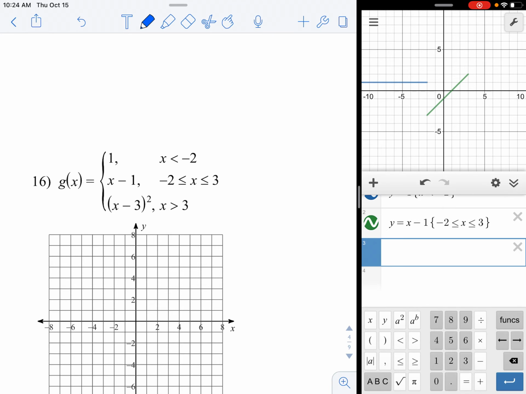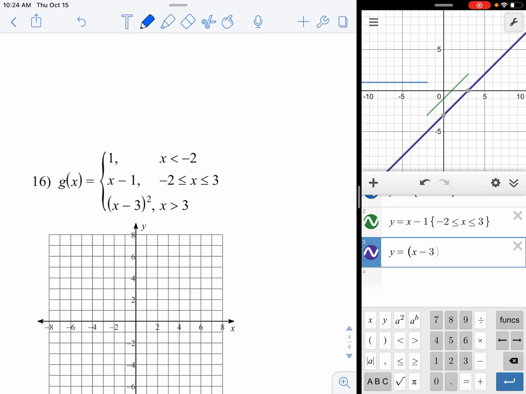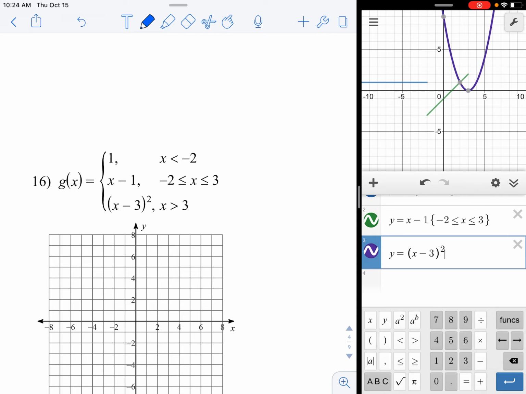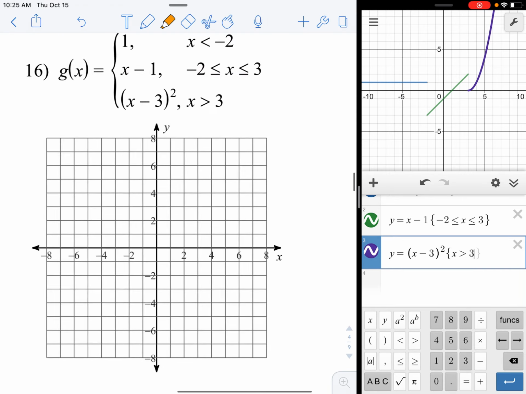And then the third piece, y equals parenthesis x minus 3 parenthesis, forgot the 3, raised to the second power. That's called a quadratic, if you really care about terminology right now. And then I hit my brace, x is greater than 3. So there are my 3 pieces to this 3-piece piecewise function. Wow, I'm saying the word piece too much.